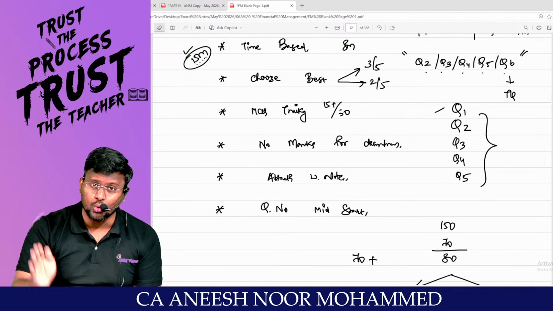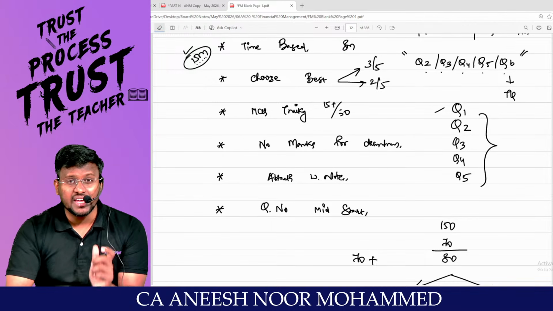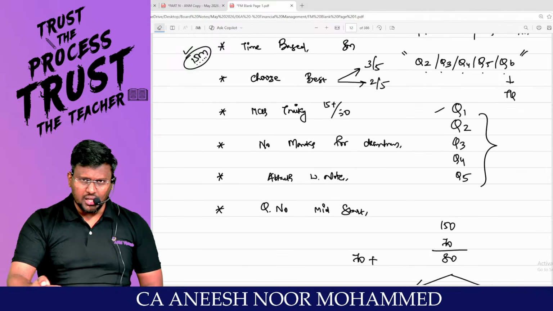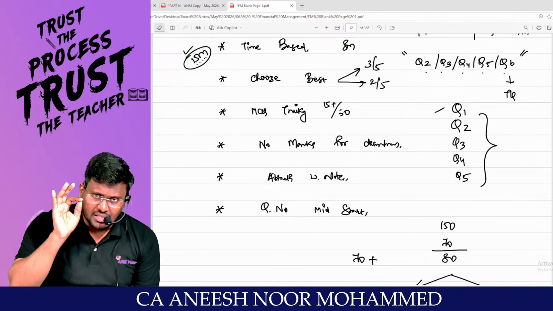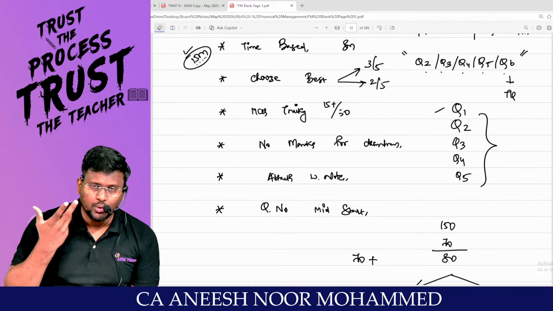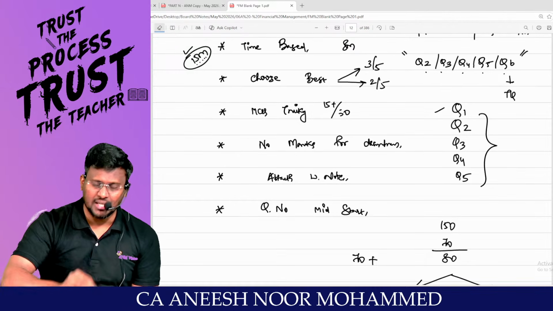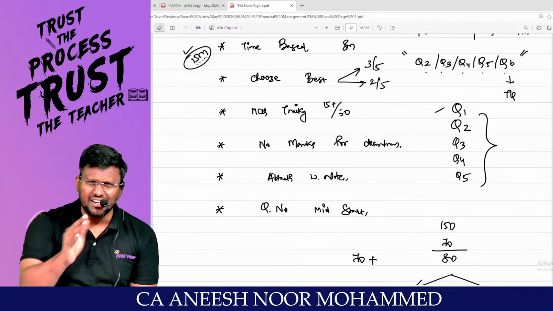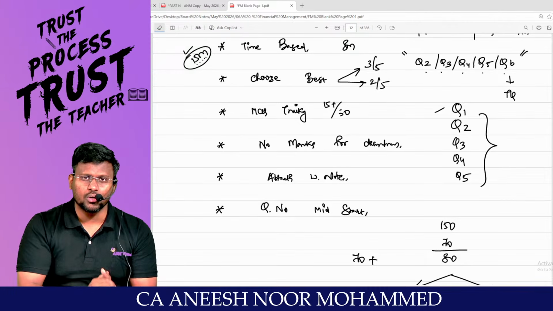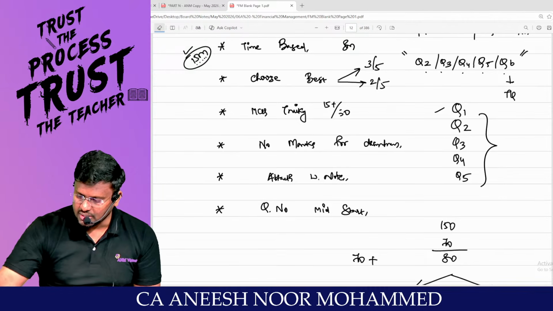ICAI will not only check the final answers, ICAI will check your journey also in the costing paper. For the journey, marks are there. Step marks will be provided. So you have to write it properly. Please try to write fully. Don't write full shortcuts. Standard hours into standard rate, you can write as a shortcut. There is no problem. But write all the wordings. Within the time you write, sir, try to write it.